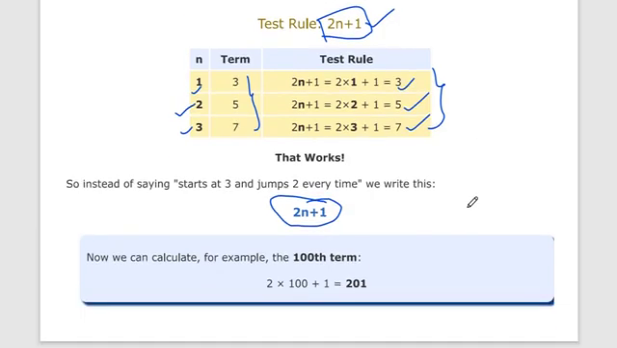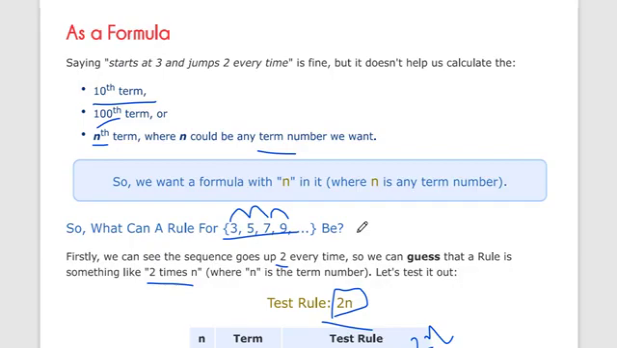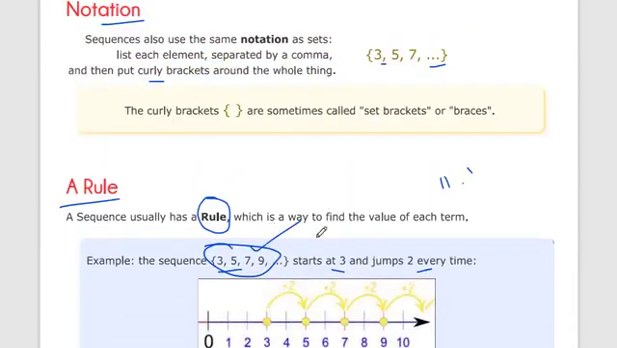Now for our original question, if you want to find the 100th term, it becomes simple. Put n equal to 100, or any number you want to find. With this sequence formula, you can get any term or its value. So the 100th term is 2 times 100 plus 1, which is 201. So this is how we find the formula of a given sequence.